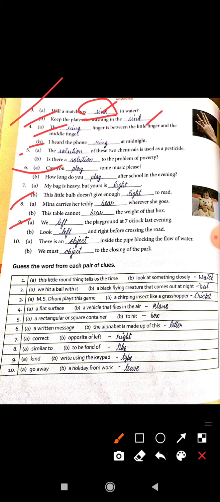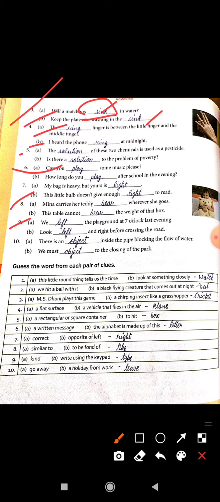Then left, the spelling is the same, the pronunciation is the same, but the meaning is different. Next: there is an object inside the pipe blocking the flow of water. And B: we must object to the closing of the park.